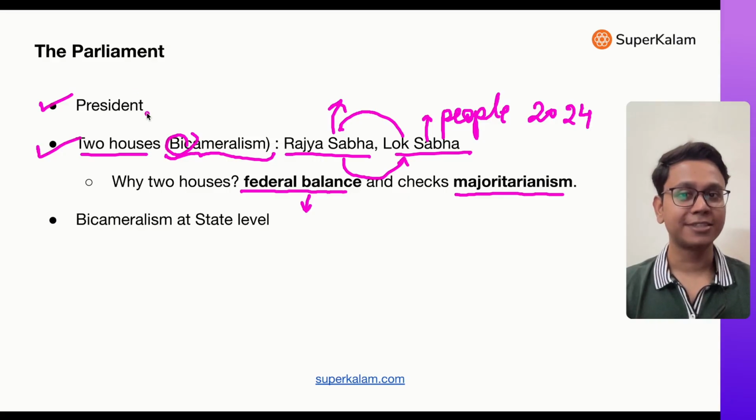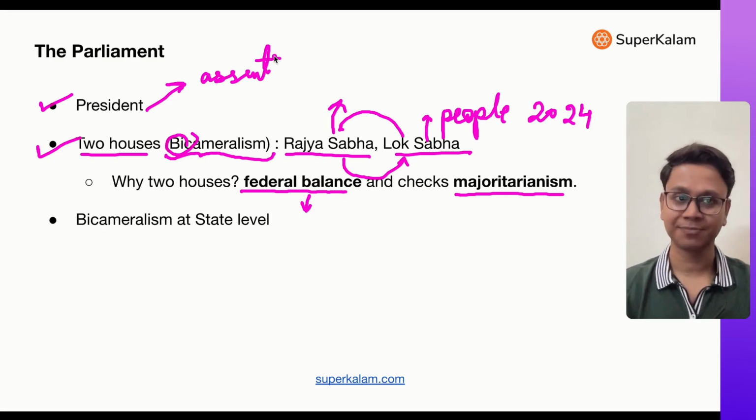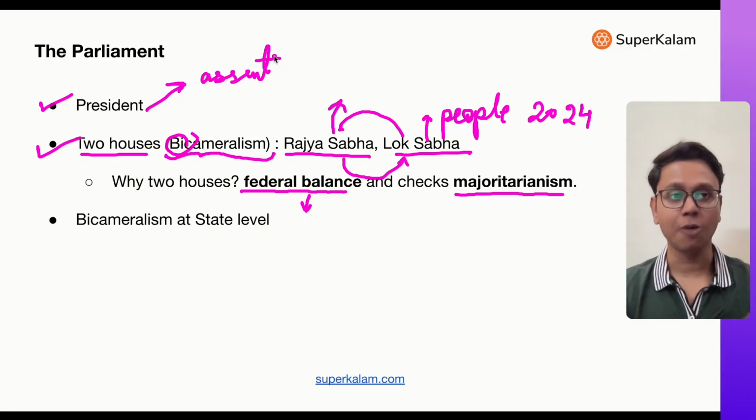See, the president does a very essential function in lawmaking. He gives his signature, he gives assent to the bill. Without his signature, without his assent, a bill cannot be made an act. So he is indirectly doing a function of parliament, of lawmaking. That's why the president is a part of parliament. Parliament does lawmaking and the president's signature does the work of lawmaking.